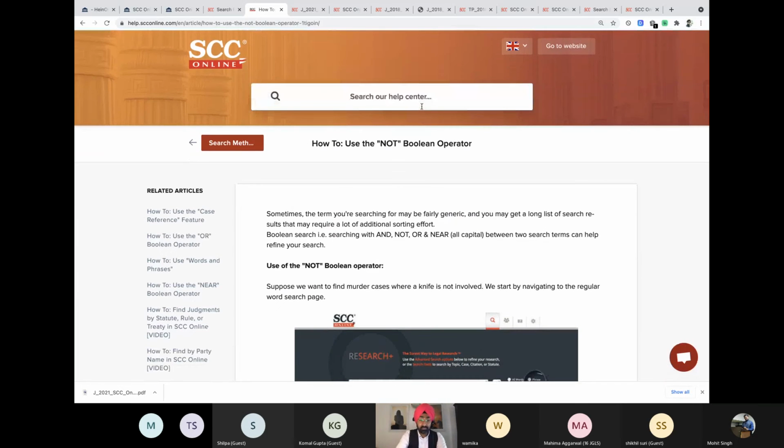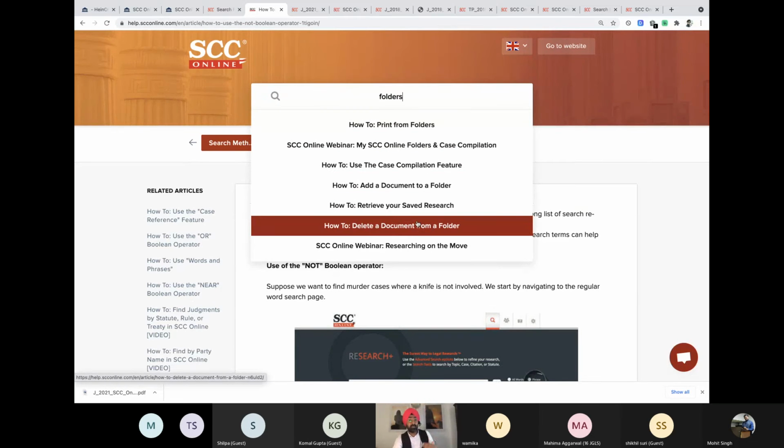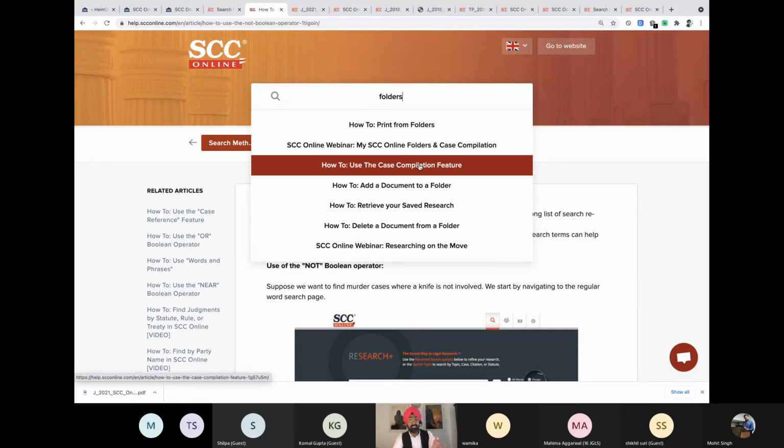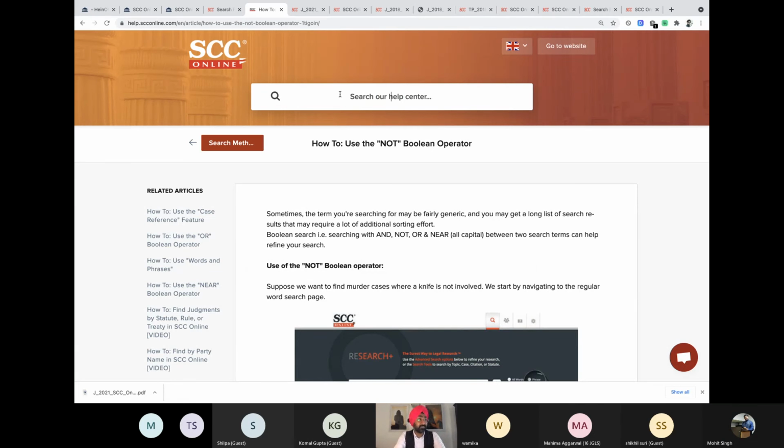And this is the same thing, you say folders, you get all the things that are related to folders, how to save a folder, how to do a search folder, how to make a case compilation, all that is available. A simple suggestion when you're using this particular website is do not write queries over here. Write the simple word, it will give you better results. The same thing we are applying on SCC Online.